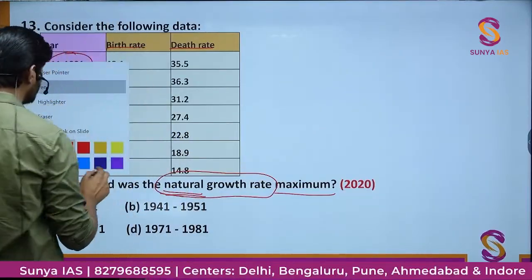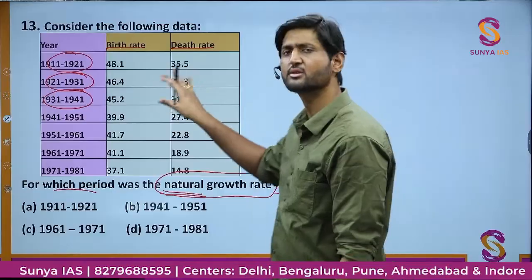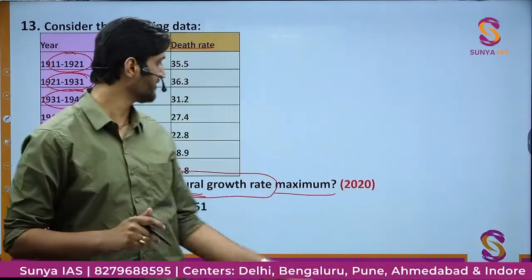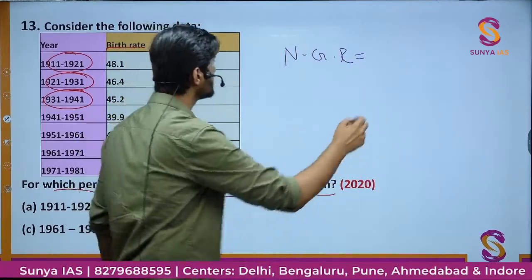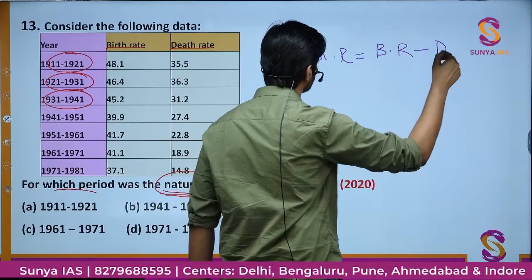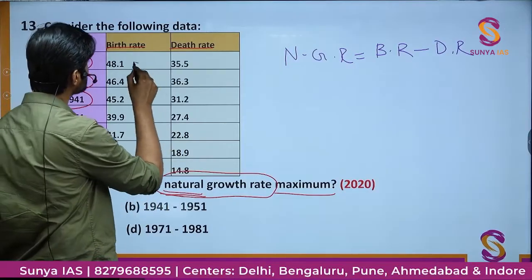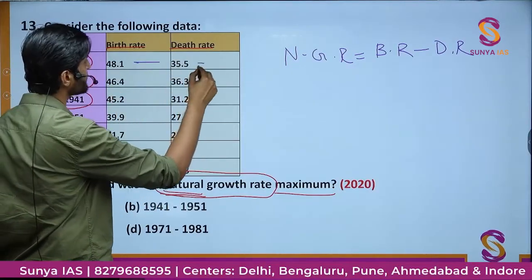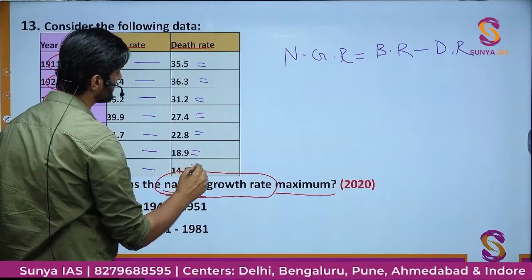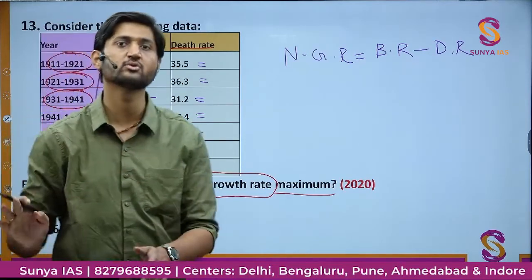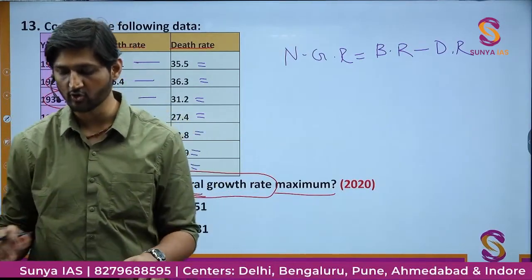And so it is not actually a question from maths, it is a question from GS which has taken a mathematical form, and it is somewhat related to average only. What we have to find is the natural growth rate, NGR, let us call it, and that NGR would be nothing but birth rate minus death rate. And that is what you have to do in each row of the table. You just subtract the values, 48.1 minus 35.5, this minus this, and so on. For the whole table you have to calculate the value. So this is not a difficult question to solve. The only thing is you have to do so many subtractions, and therefore I've done the subtractions for you. I've made your life easier.